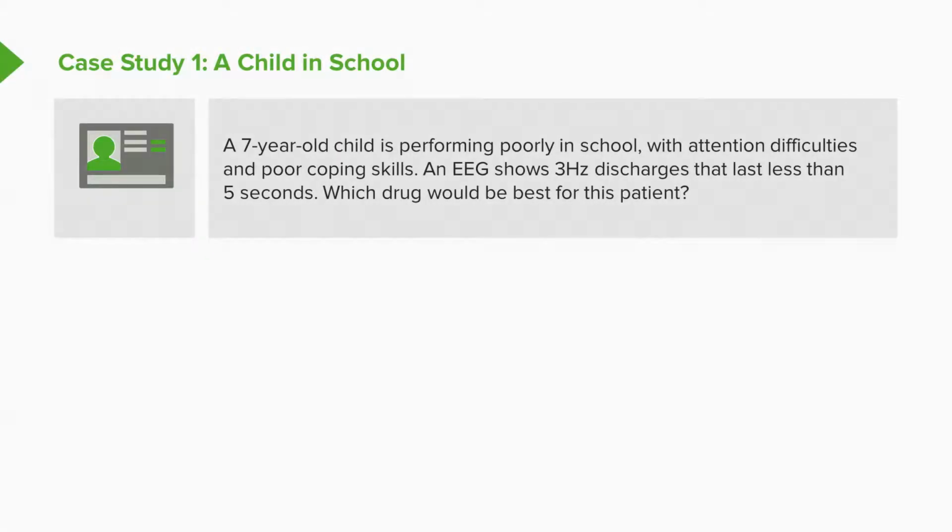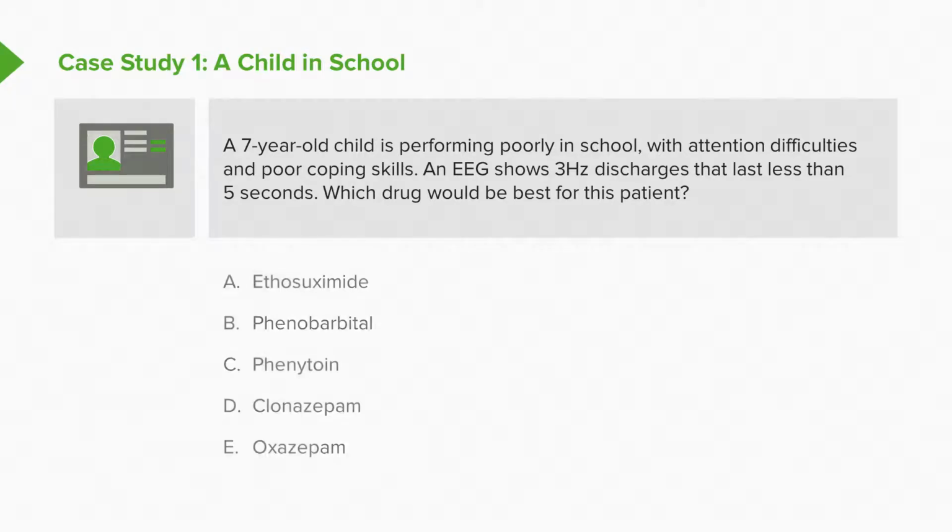Here's a great question. We have a child in school. A 7-year-old child is performing poorly in school with attention difficulties and poor coping skills. An EEG was done, which shows 3 Hertz discharges, and these discharges last less than 5 seconds at a time. Which drug would be best for this patient? Would it be ethosuximide, phenobarbital, phenytoin, clonazepam, or oxazepam?